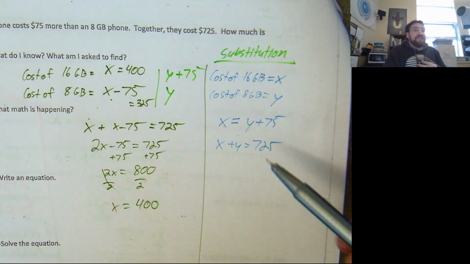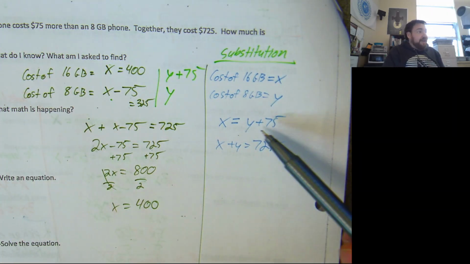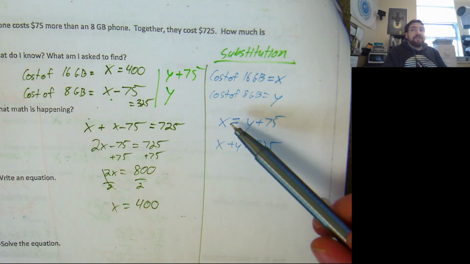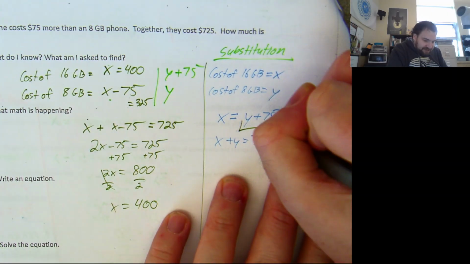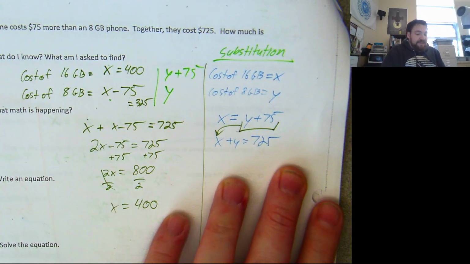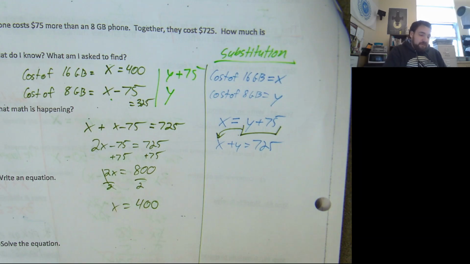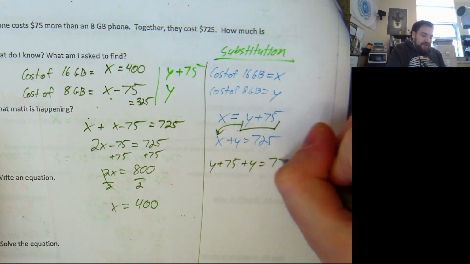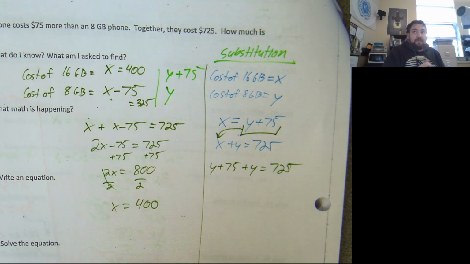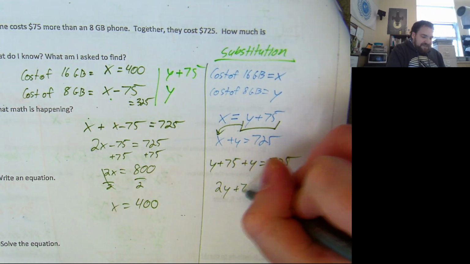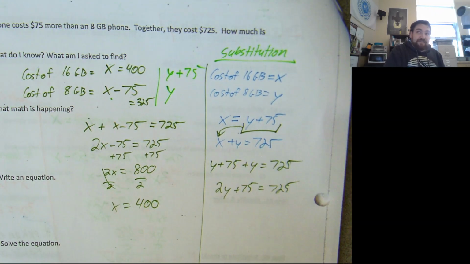This substitution example is easier than the one we just did because one of the equations is already isolated for one of the variables. The first equation is isolated for X. So all I'm going to do is take this expression that X is equal to, and put it in for x in that second equation. We'll get y plus 75 plus y equals 725, and now we can go ahead and solve this thing. I group my like terms. Y plus y is 2y plus 75 equals 725.